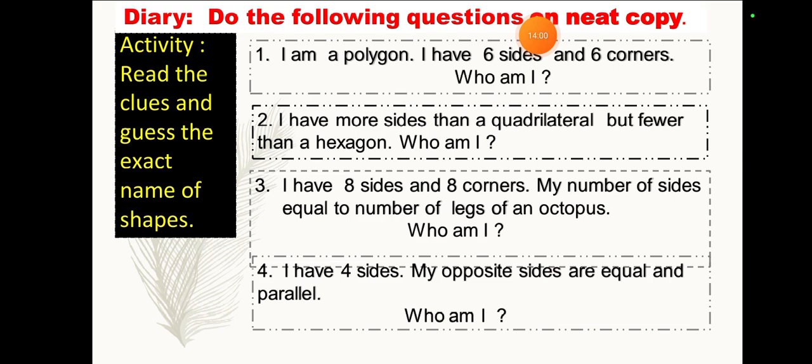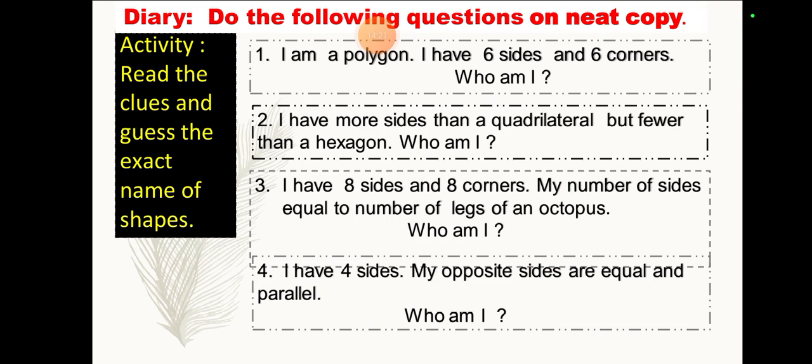Today's activity is related to the following questions. You have to read the clues and guess the exact name of the shape. So we must do it right now because it would be interesting. I am a polygon. I have 6 sides and 6 corners. Who am I? 6 sides and 6 corners. Hexagon. Yeah, hexagon. This has 6 sides and 6 corners.